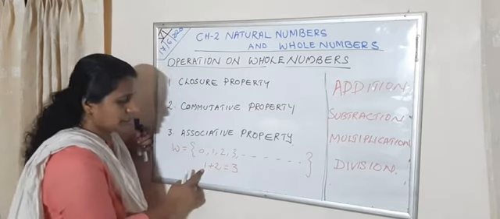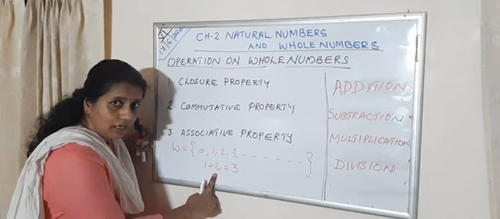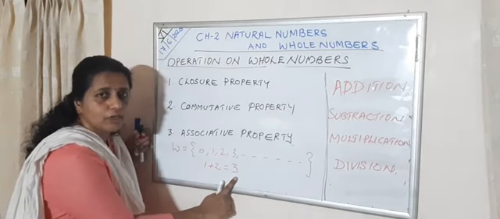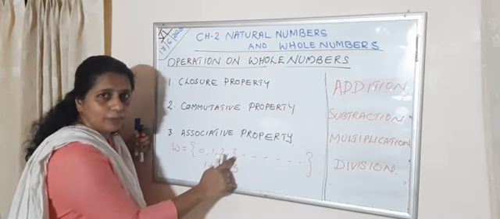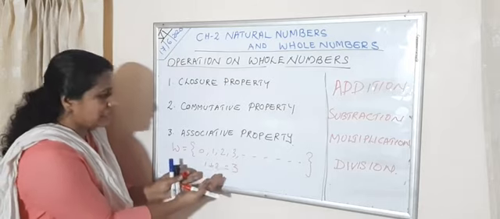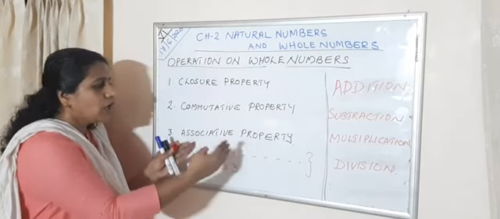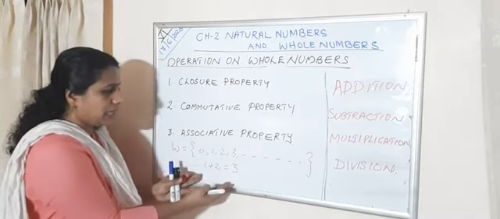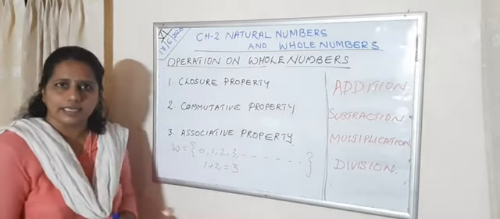It is 3. This is a whole number, and this is also a whole number, and adding these I got 3. 3 is also a whole number. So we can say these whole numbers are closed under addition.